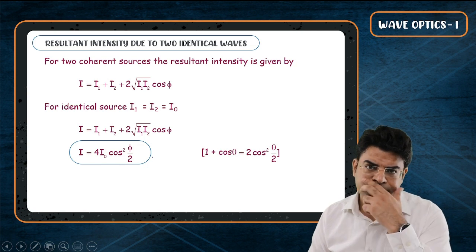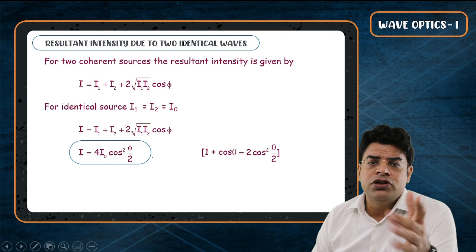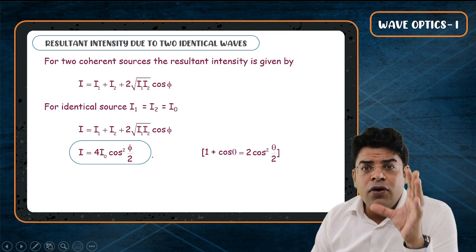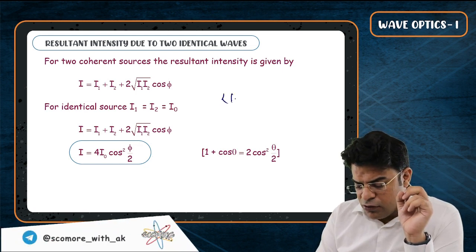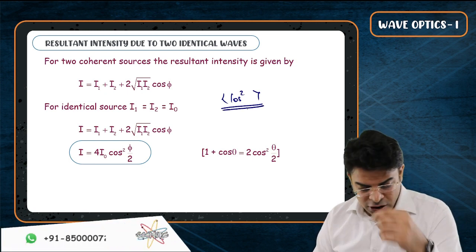Now kids, tell me, what can be the maximum possible value of cos square something? 1. What can be the minimum possible value of cos square something? 0. What is the average value of cos square function over one complete cycle? Half. So do understand here.